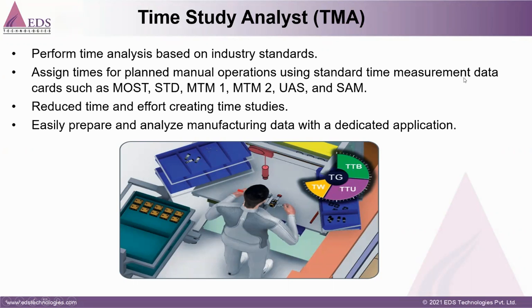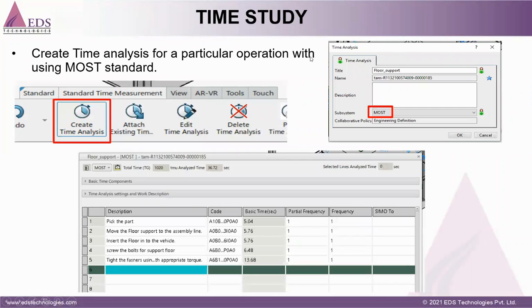In this time study analysis, you can see this is the 3D experience platform, and this is the subsystem like the data card. Suppose one company is using most standard. In the below you can see pick the part, meaning the worker will pick the part, move the floor, insert the floor into the vehicle, then screw the bolt, support it on the floor, and tighten it. All of this is calculated, and it gives you accurate time.